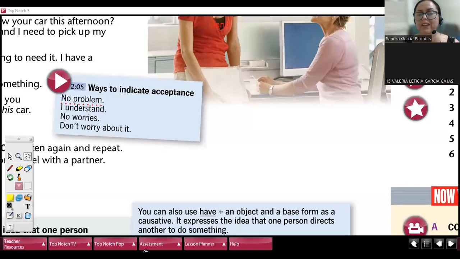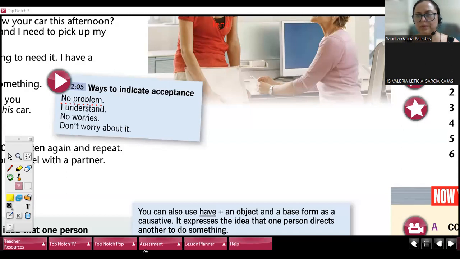So let's take a look at the causative. So we have some verbs, causative. Causative means that they cause something. We have make, have, and get. So could you read please the example?